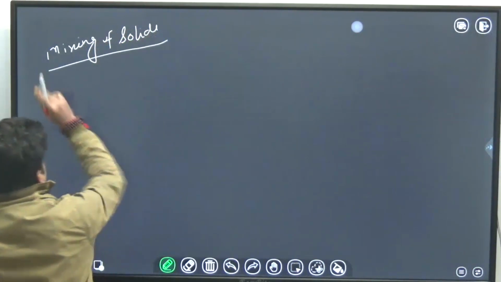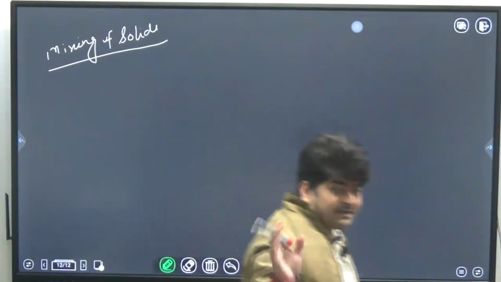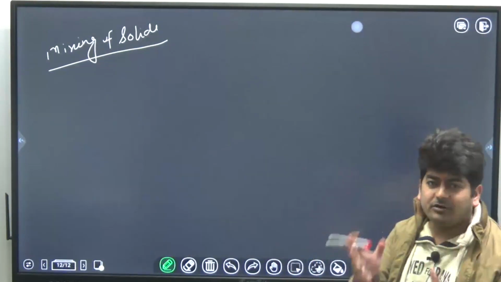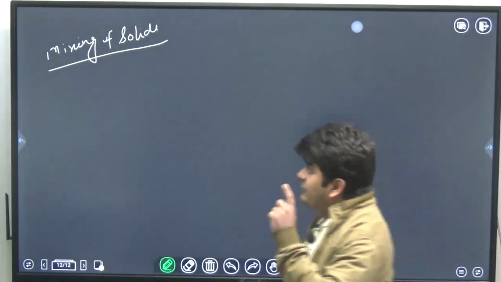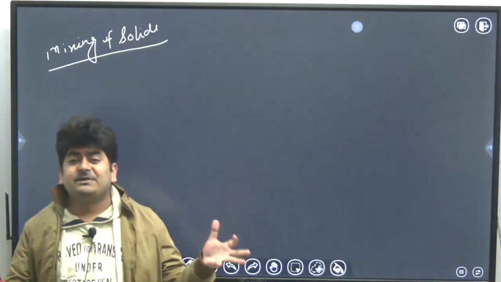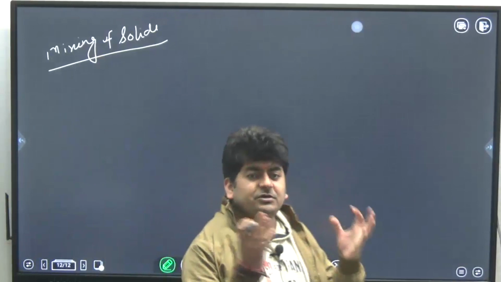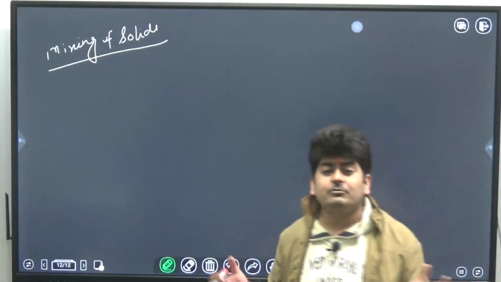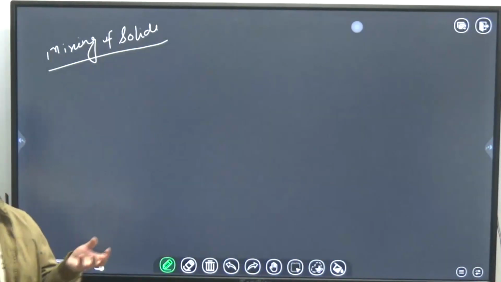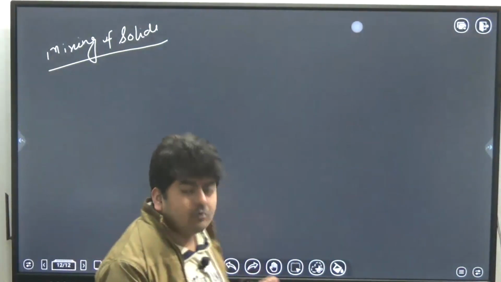So I am not going into much detail for this topic in the theoretical part, because whatever I have discussed in the class is already the summarized way. For mixing of solids, one thing should be clear: what is mixing? Mixing is the dispersion of one component into another, the interaction of two or more components. What is the purpose of the mixing? The purpose is to make the mixture homogeneous.